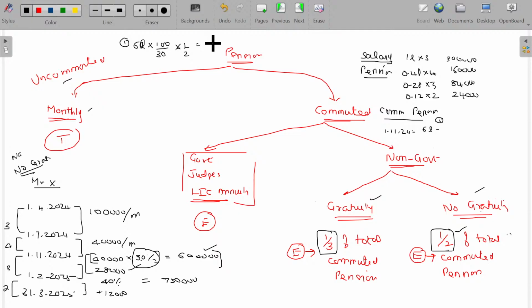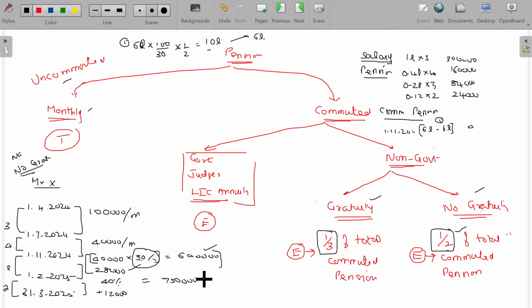You have calculated fully, okay, 10 lakhs. 10 lakhs is exempted, but we have only 6 lakhs available, so the entire 6 lakhs is exempted. You should not subtract 10 lakhs from 6 lakhs, making it minus 4 lakhs. It's not possible. Always remember, after subtracting, that value should not be negative. If it is negative, it is restricted to 0. So 6 minus 10, you make it 0. Nothing is taxable.